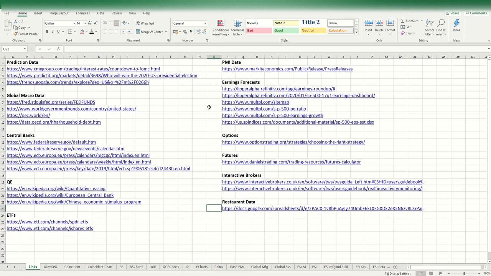And then finally, something that's coming up recently is restaurant data. This is a Google Doc that exists to show you the different level of restaurant bookings around the world as, I guess you can call it, a coincident indicator or measure of consumer sentiment. Obviously, you'll go to restaurants more often if you have some more cash, and if you don't, you'll probably not go to the restaurant for whatever reason. So that is a run through my most informative links that I've built up over the years from trading.